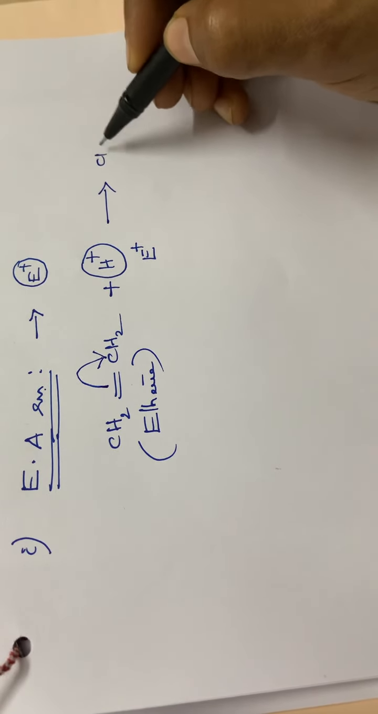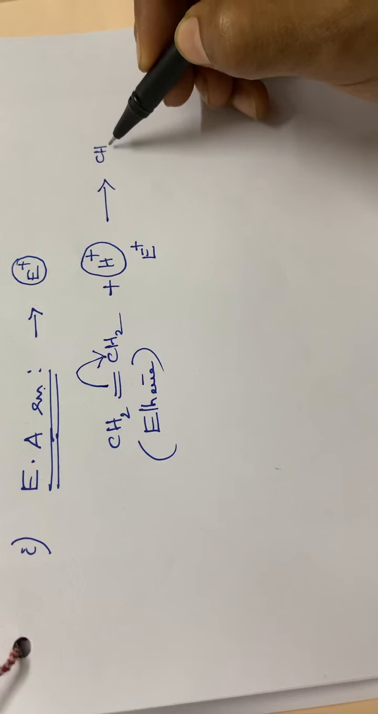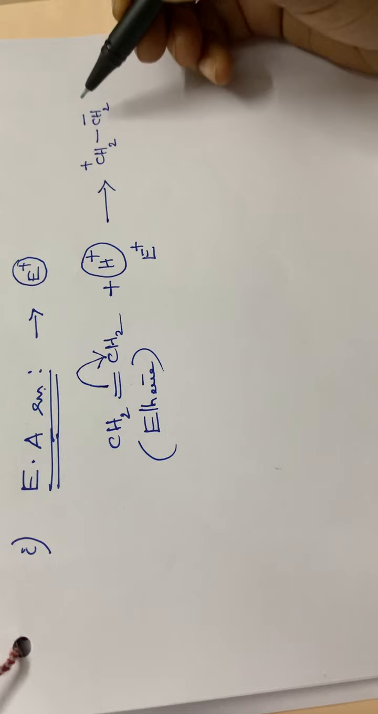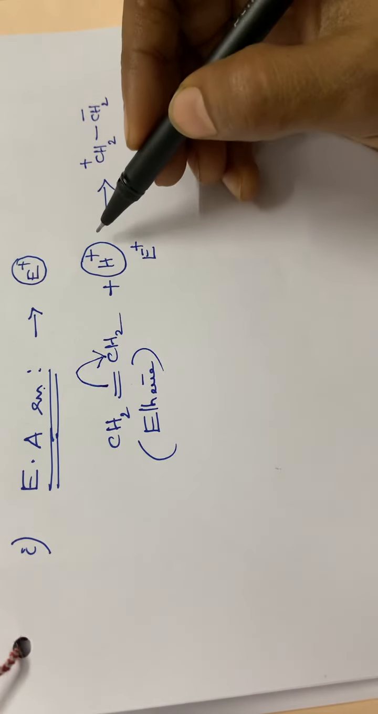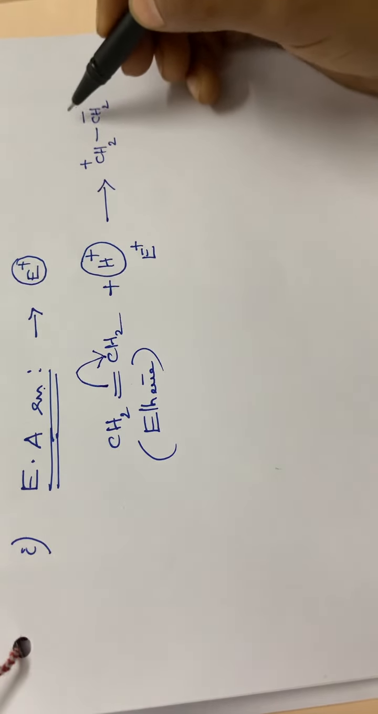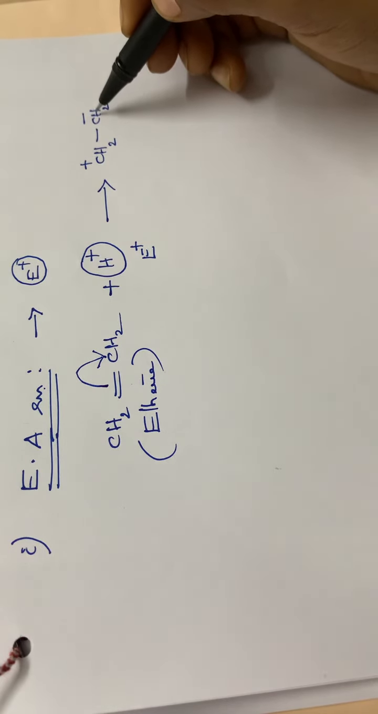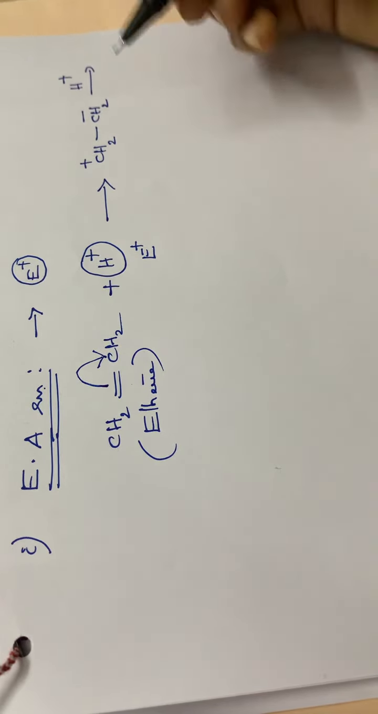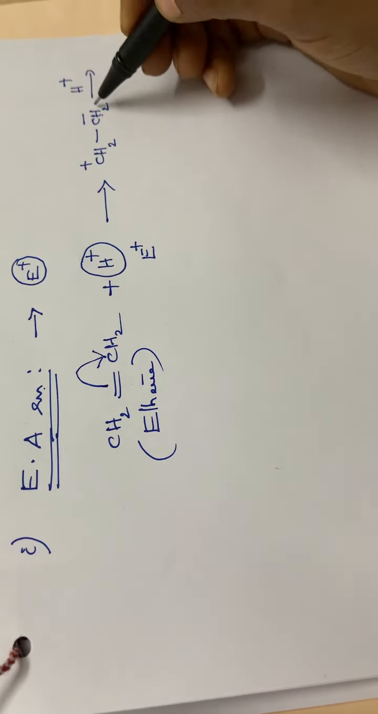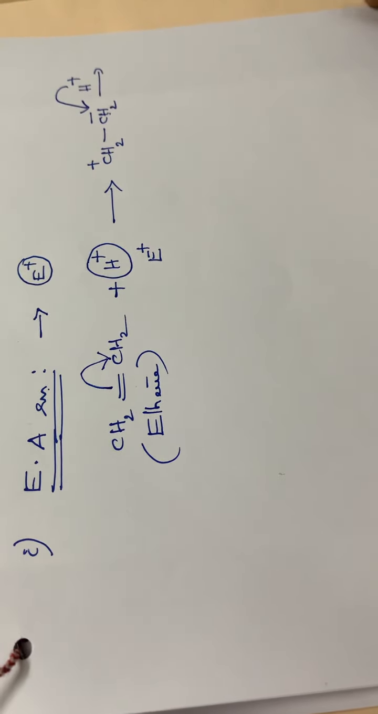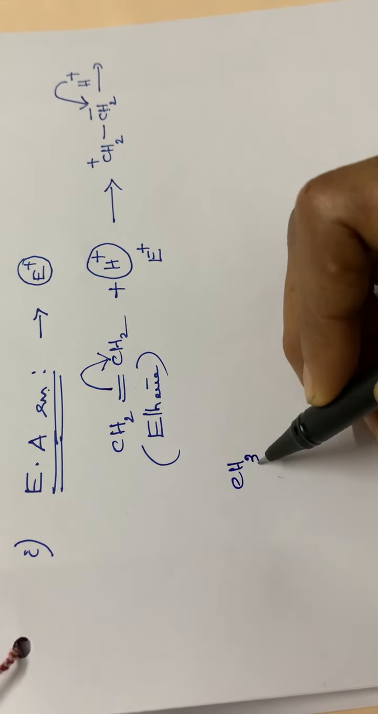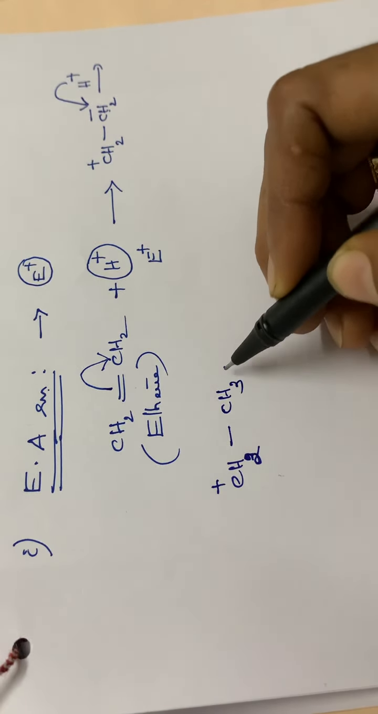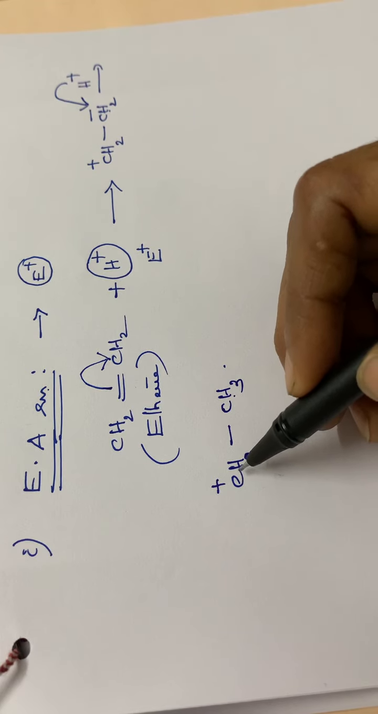So the compound will be CH2 plus single bond CH2 minus. Okay. Then again to this position H plus is attacking. So H plus will be going to this carbon atom with a negative charge. Okay. So this carbon will be getting this H plus. So this H plus will be moving to this carbon atom. So the compound will be CH2 plus single bond CH3. Okay. That is CH3 CH2 plus.